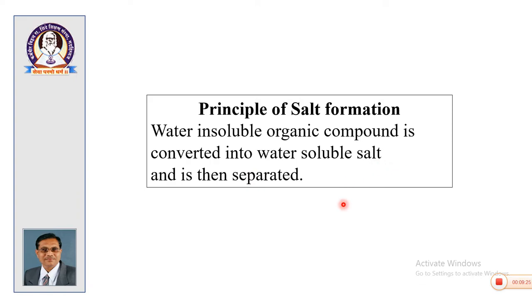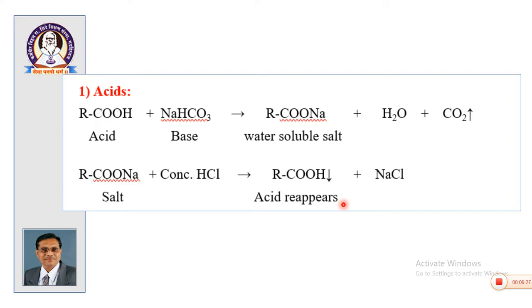So, let us consider what is the exact change taking place. Suppose your mixture contains acid. Actually, the sequence which we follow for detection of the type is we begin with acid, then phenol, then base, and neutral is the last. So, if your compound is acidic in nature, then that compound is water insoluble.